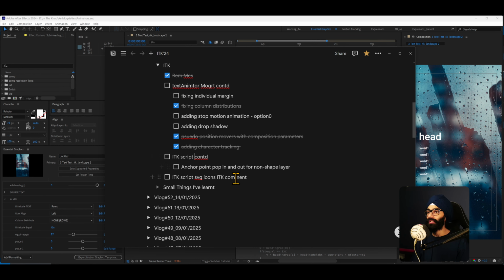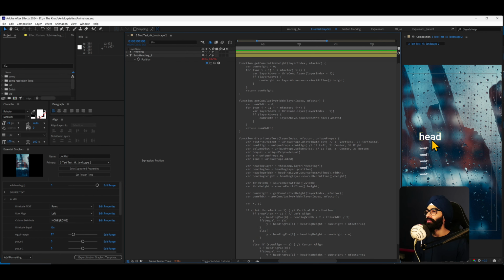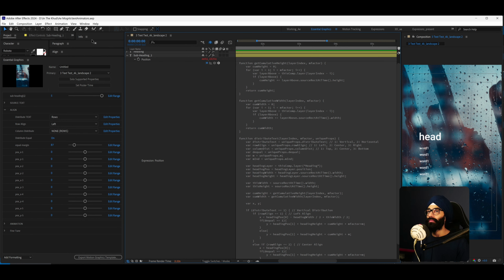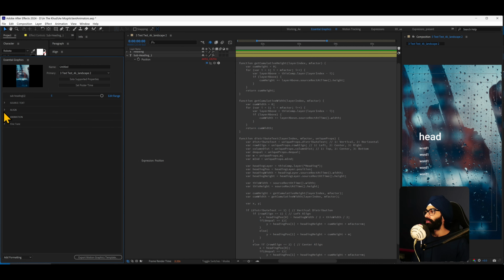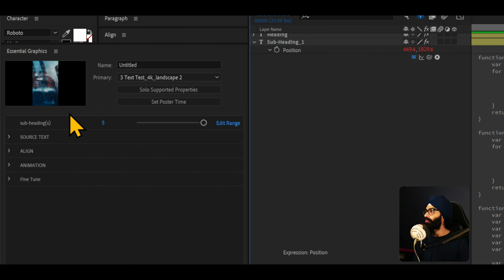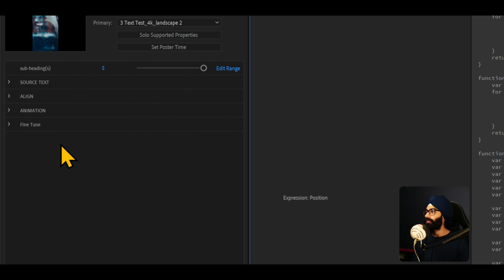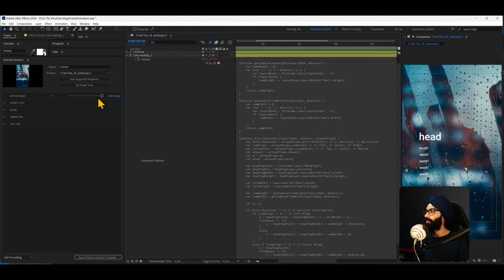And then ITK script continued. I want to continue working on this, but the entire day went in this. So let me just show you where we are as of now. This is our Mogrt. Okay, let me just make this a little bigger for you to see a little clearly. When you get the Mogrt, you get these 5 things. So at the top is subheadings. If you were to bring this down, you will have less and less of subheadings, and then basically just the heading with 0. And now you can go up to 5.